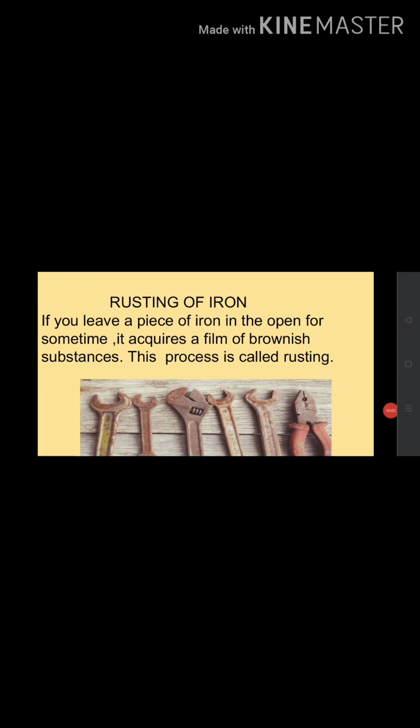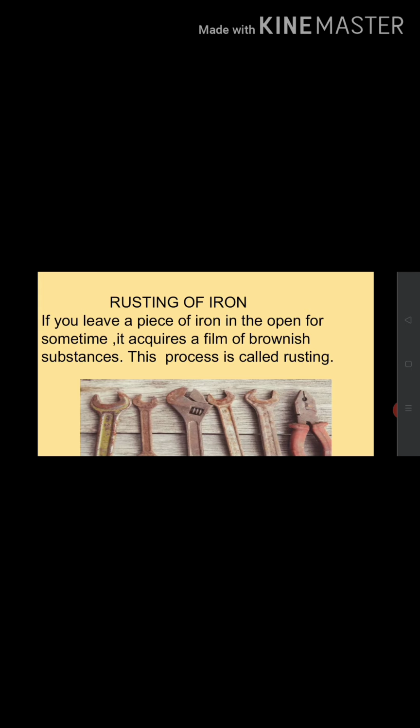Rusting of iron. Now let us learn about rusting in detail. This is one change that affects iron articles and slowly destroys them. You know that iron is used in making bridges, gates, cars, trucks, ship bodies and many other articles. If you leave a piece of iron in the open for some time, it acquires a film of brownish substance.